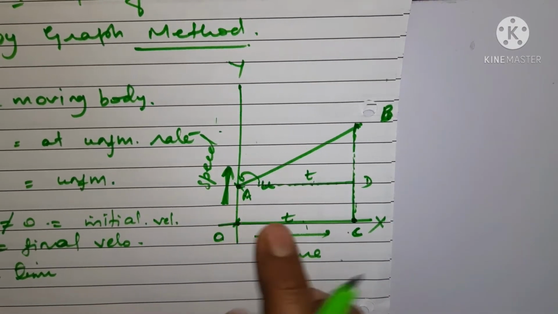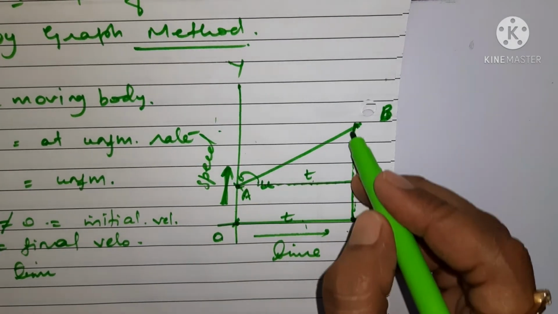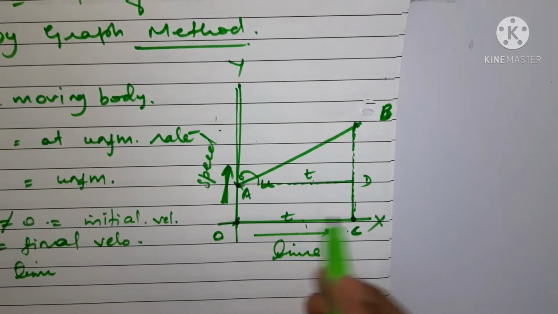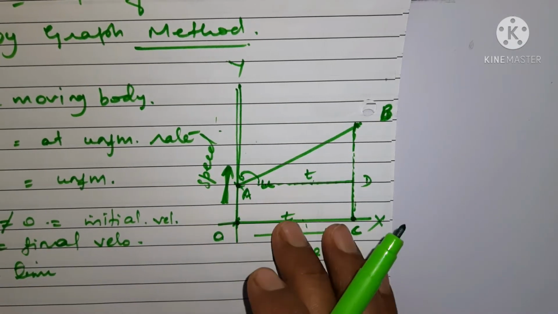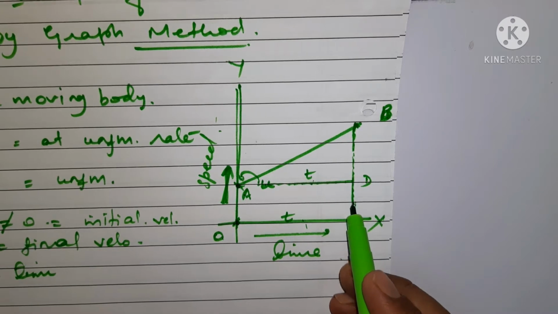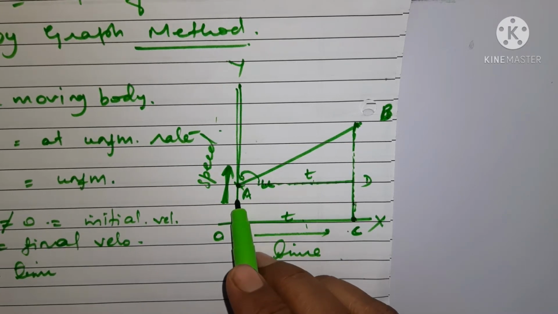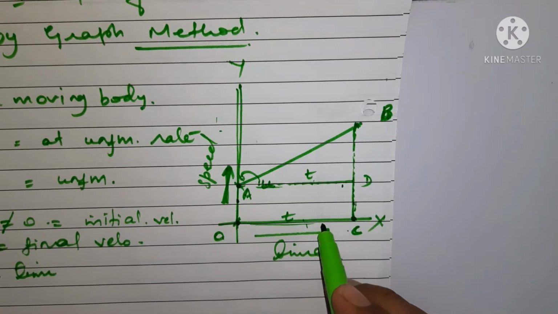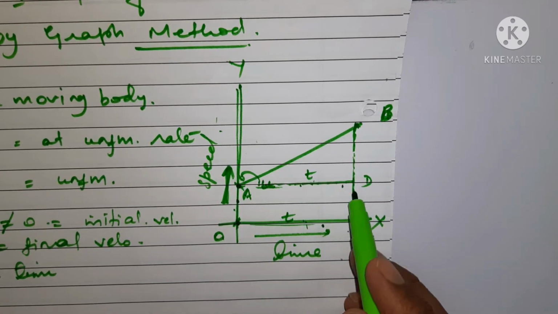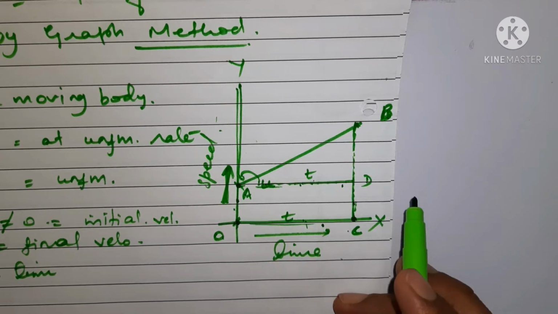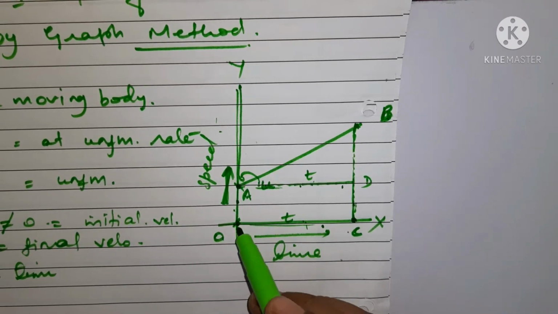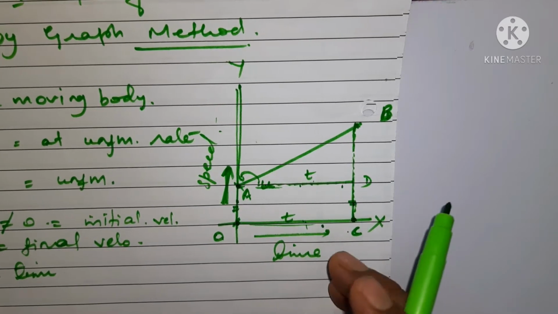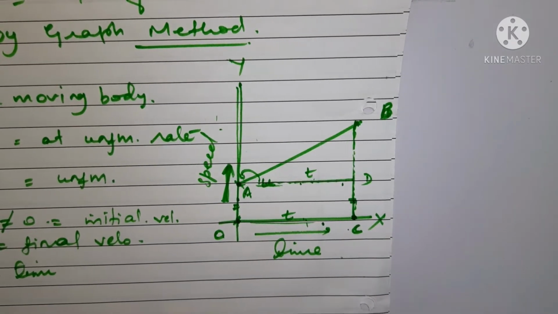Look, if this is a parallel line and this is a perpendicular, we know that the x-axis and y-axis are perpendicular to each other. This means that if this is perpendicular, it is definitely parallel to this one, and this one we are already constructing parallel to this. So the figure we are getting here is a rectangle. In a rectangle we know that opposite sides are equal to each other and parallel to each other as well.